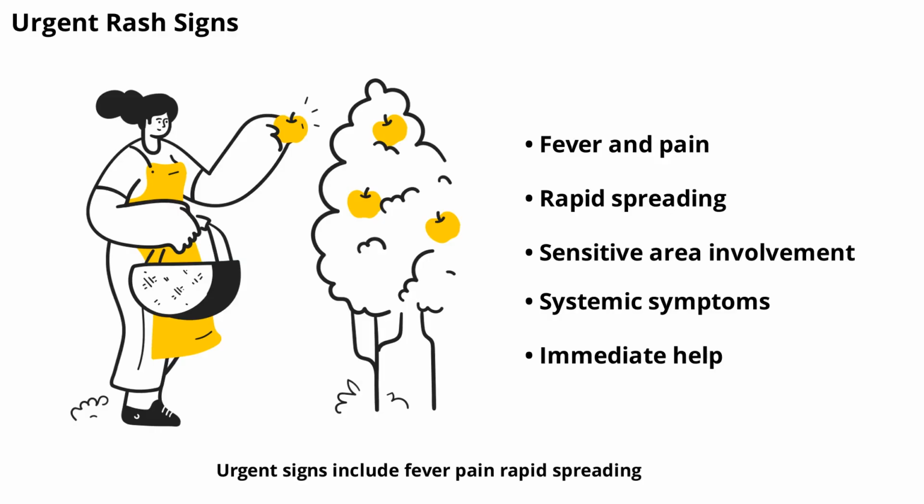Urgent signs include fever, pain, rapid spreading, involvement of sensitive areas, and systemic symptoms. If you notice any of these, seek medical help immediately. Early intervention can save lives and prevent complications. Next, we'll highlight the importance of ongoing skincare and monitoring.